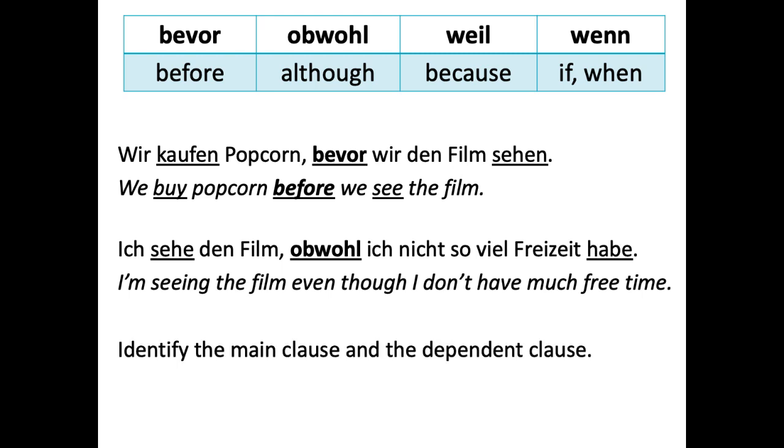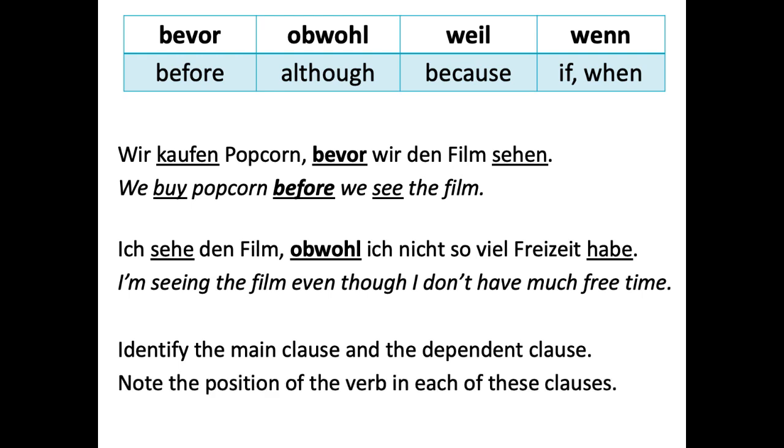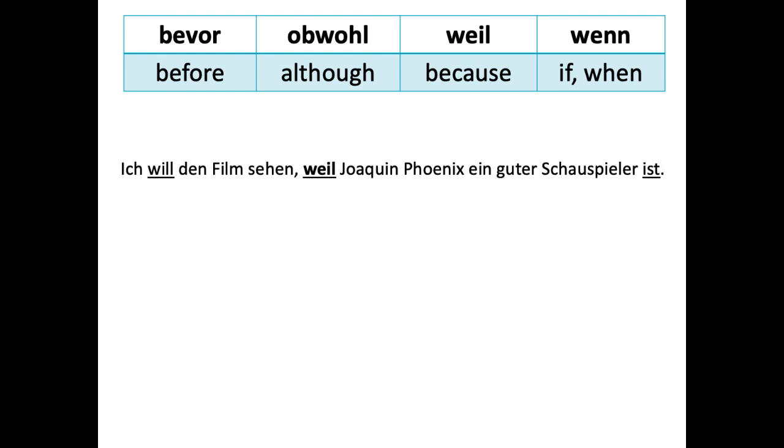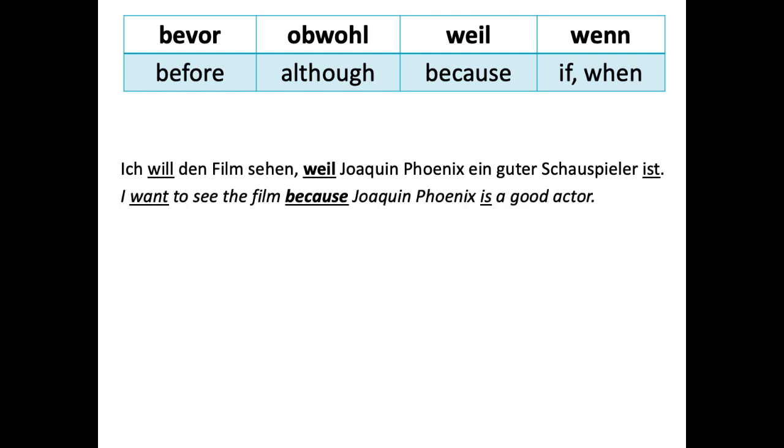Identify the main clause and the dependent clause. The dependent clause is going to have the verb at the end, while the main clause will have the verb in the second position. So, ich will den Film sehen, weil Joaquin Phoenix ein guter Schauspieler ist. See that verb at the end. So in English, we take that ist, the verb at the end, and put it right after the subject, where we normally would in English.